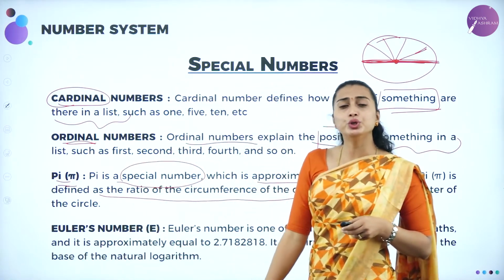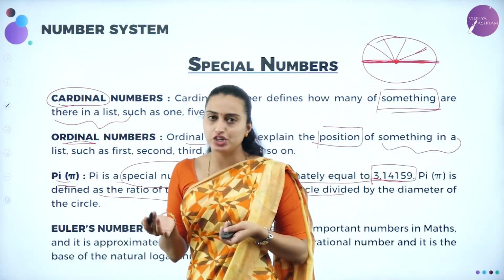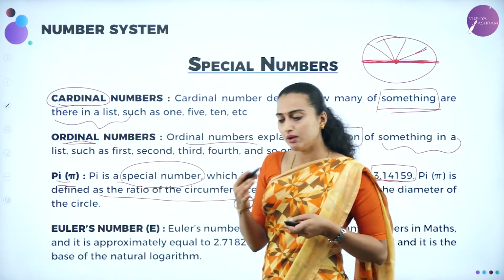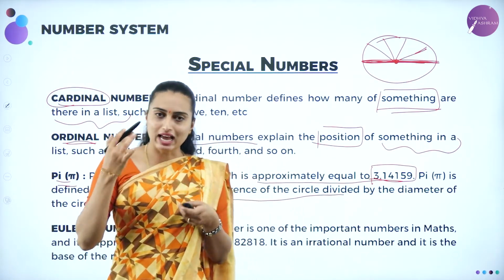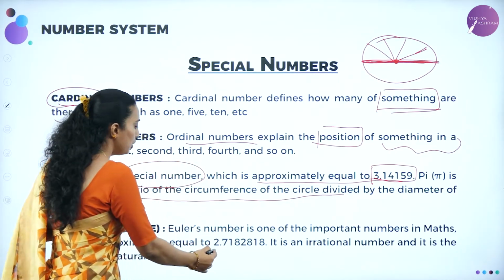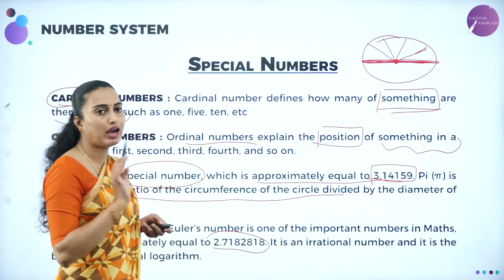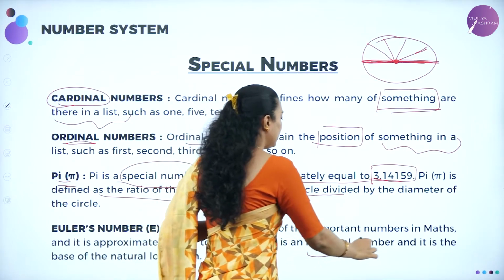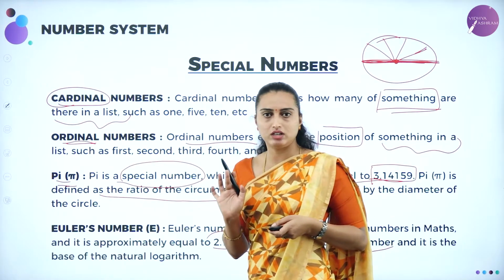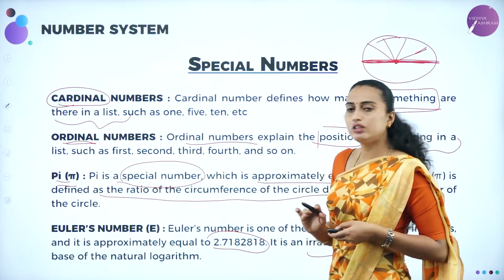Next we'll be moving on to Euler's number. Now what do you mean by Euler's number? Euler's number is nothing but an exponential number. We are going to name it E. That E also, to get some values in class 11th, we are going to use this Euler's number. Its value is 2.71828, which comes under the irrational numbers. Irrational numbers means those which are not rational. Are you getting this? This is Euler's number.